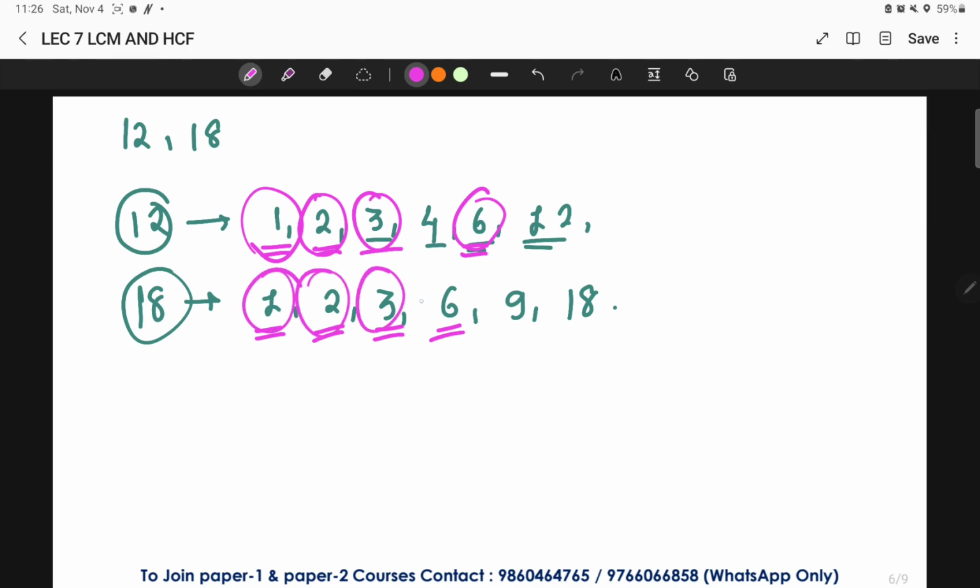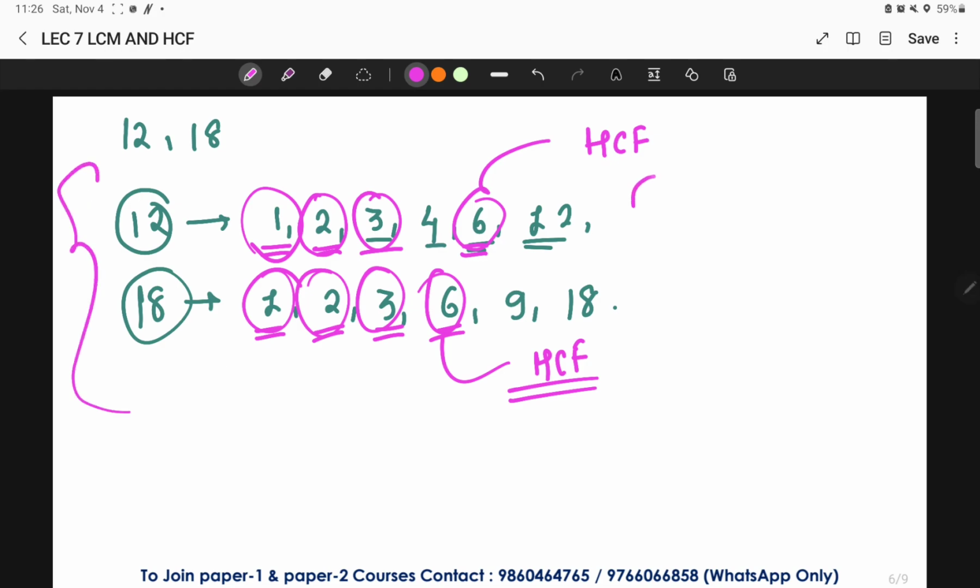And among these common factors, which is the highest, or the larger number? 6. Hence 6 is going to be the HCF. It should be the common factor, but the highest common factor. So by this process you can find it, but this is not a recommended process, because whenever they give us larger numbers, this method won't suit you.